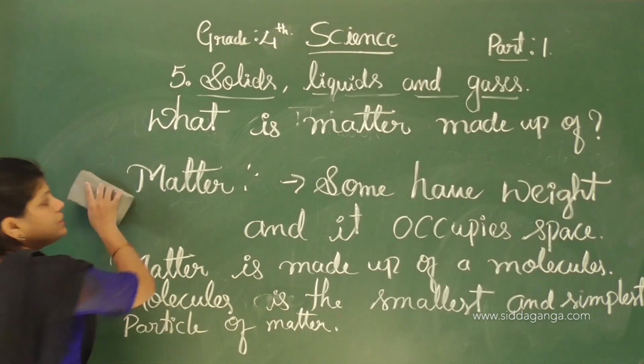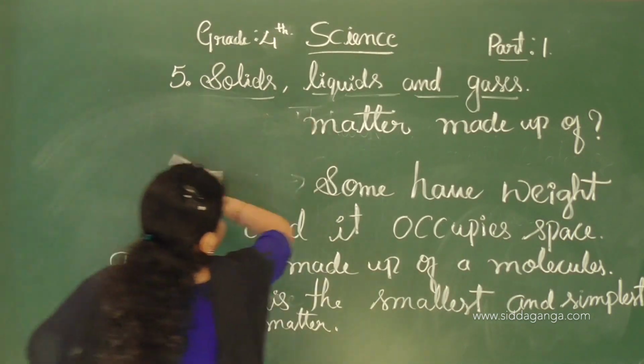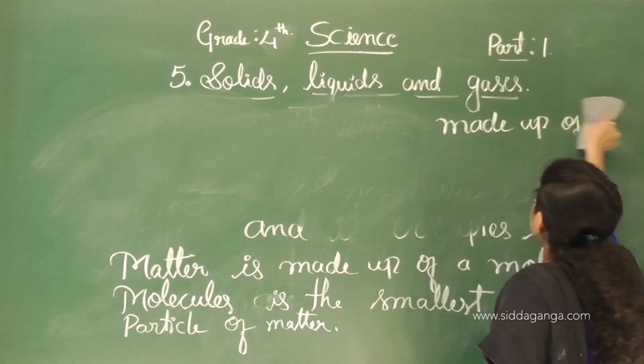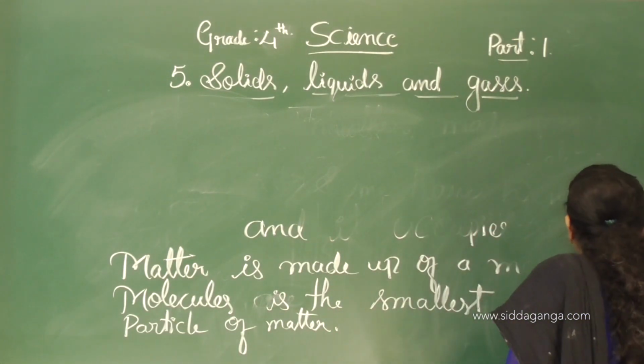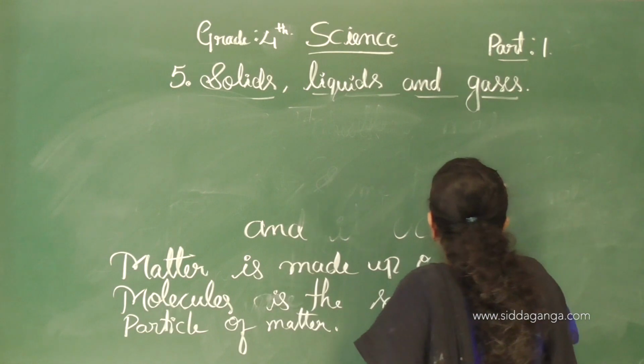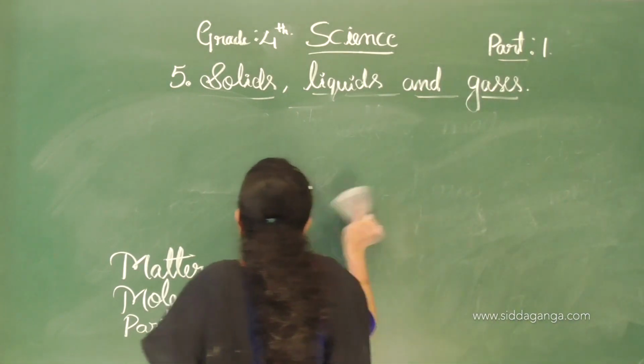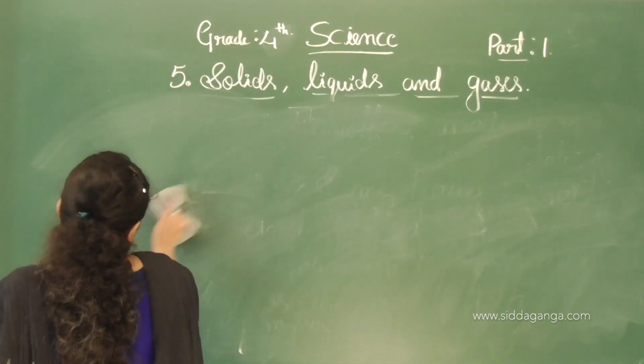Intermolecular spaces means what? See, what is matter made up of? Matter is made up of molecules. Molecules means it's the smallest and the simplest particle of matter. Okay?